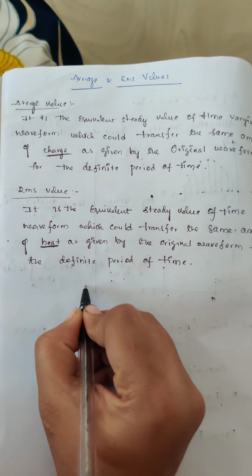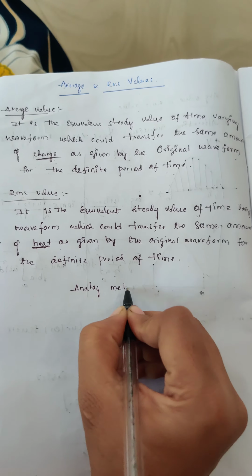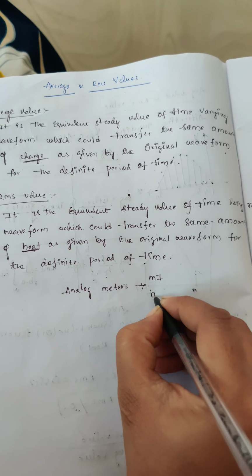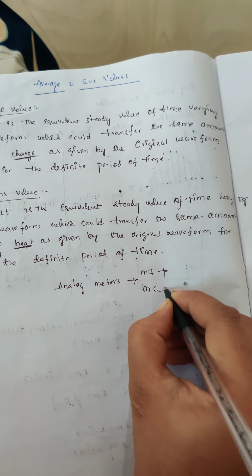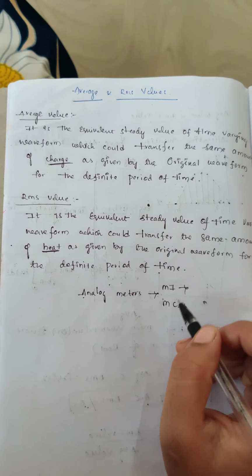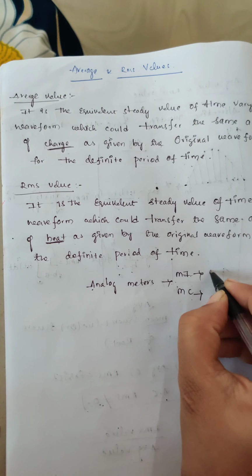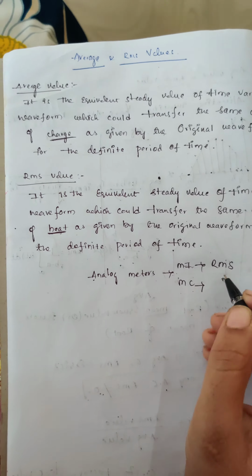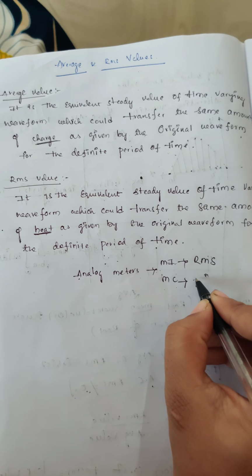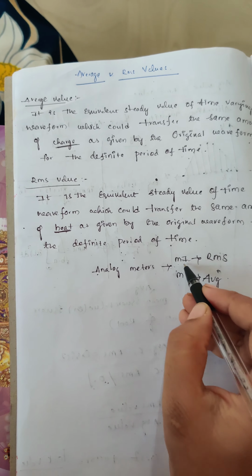Next we also know the analog meters or laboratory meters, okay. We have MI and also MC. You have to remember this point also. Analog meters means moving coil or moving iron meters, okay. Moving iron always measures the RMS values, and moving coil always measures the average values, okay. You also remember like this.